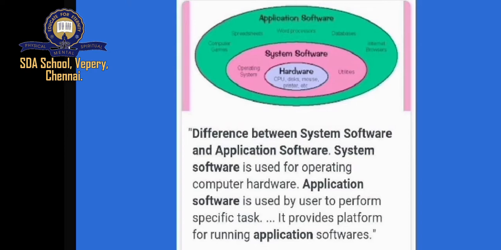The differences between system software and application software. System software is used for operating computer hardware, and application software is used by the user to perform specific tasks. It provides a platform for running application software. The first we are going to learn is word processor.